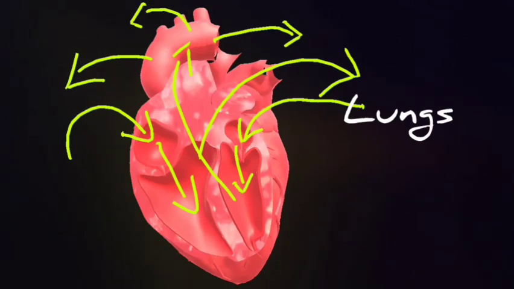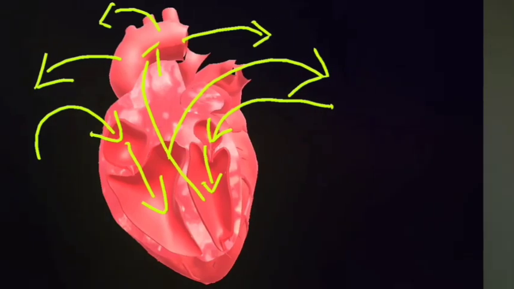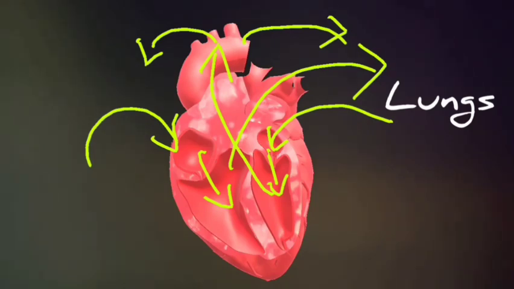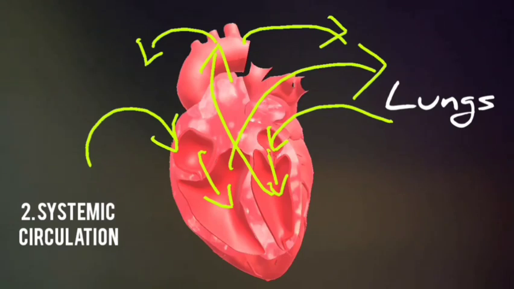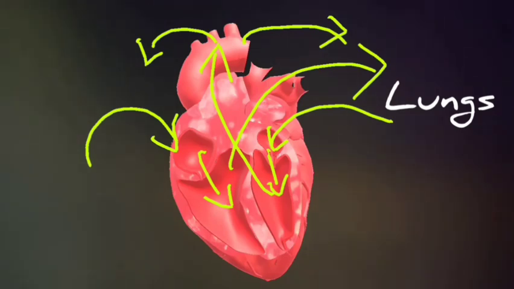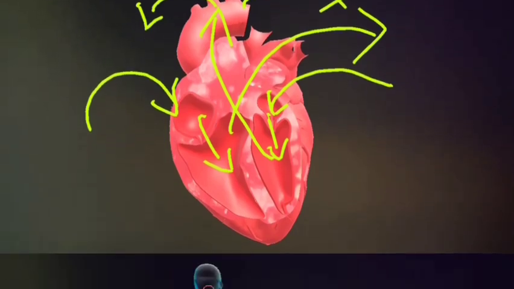So here we could see the circulation of both deoxygenated blood and oxygenated blood. Thus, the double circulation includes pulmonary circulation, where the blood moves between the heart and the lungs, and the systemic circulation, where the blood moves between the heart and the rest of the body.